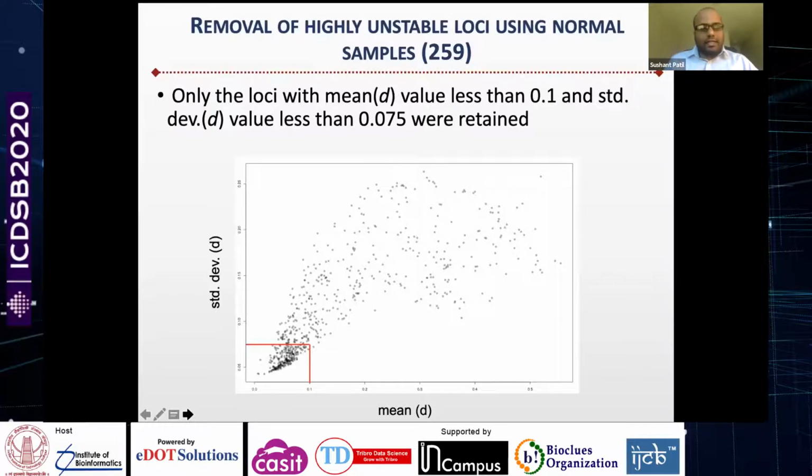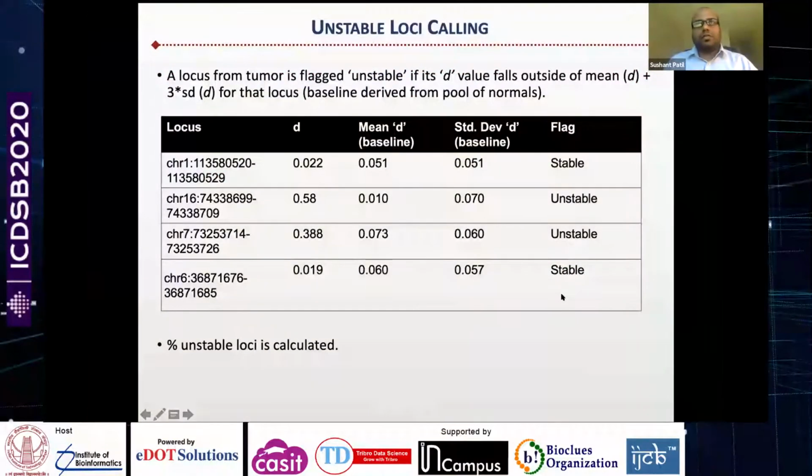At this stage, you have 259 loci, and using the pool of normal, you know for each of those 259 loci the mean D and the standard deviation of D. At this point, you analyze your tumor sample the same way, calculate the D score for each locus in the tumor sample, and compare it to the mean D and the standard deviation of D in the baseline.